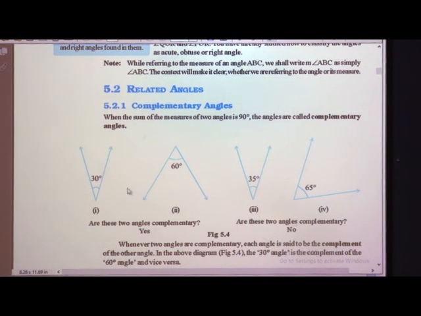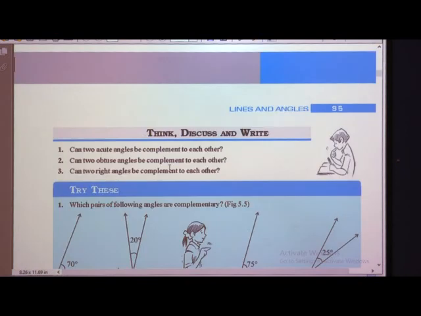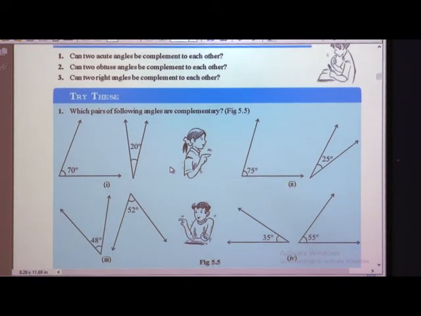I think you understood what complementary angles are: the sum of the measures of two angles, where one angle is acute and the other angle is also acute, and the total gives 90 degrees, is known as a complementary angle. We will see some examples related to that, then you will understand.